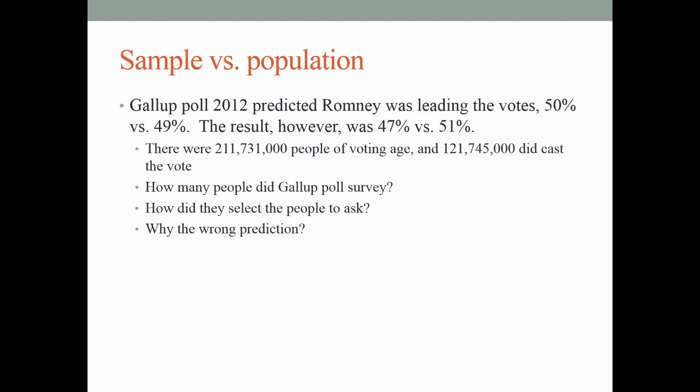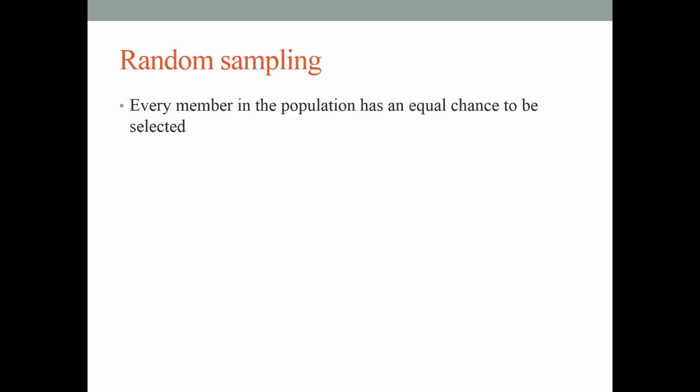But why this year did they make the wrong prediction? It is because their sample was not exactly random, and they didn't know that until later. Okay. What happened was they selected too many landline owners. But anyway, that suggests to us that random sampling is very important and very powerful. If we really do random sampling, then the sample can represent the huge population.